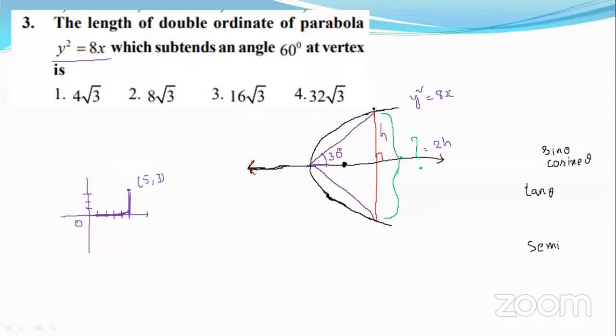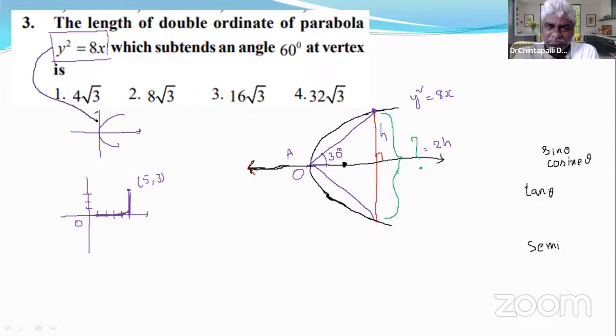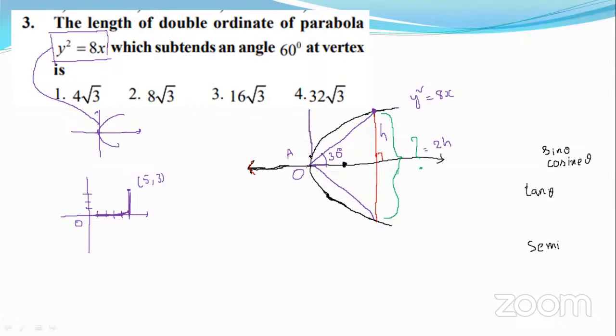If we want to write the coordinates of this point, we must know that the vertex is the origin. In this case, if the equation of the parabola is y square equal to 8x, then the vertex is 0, 0. We discussed 8 cases. This is the first case: this is the x-axis, this is the y-axis, and this is the shape of the parabola. That means its vertex is the origin and the axis is the x-axis. Agree?